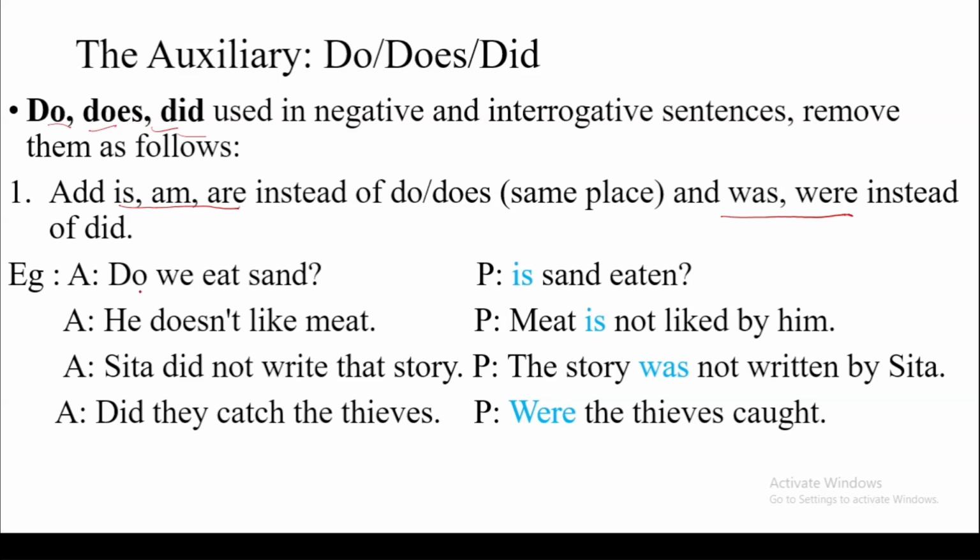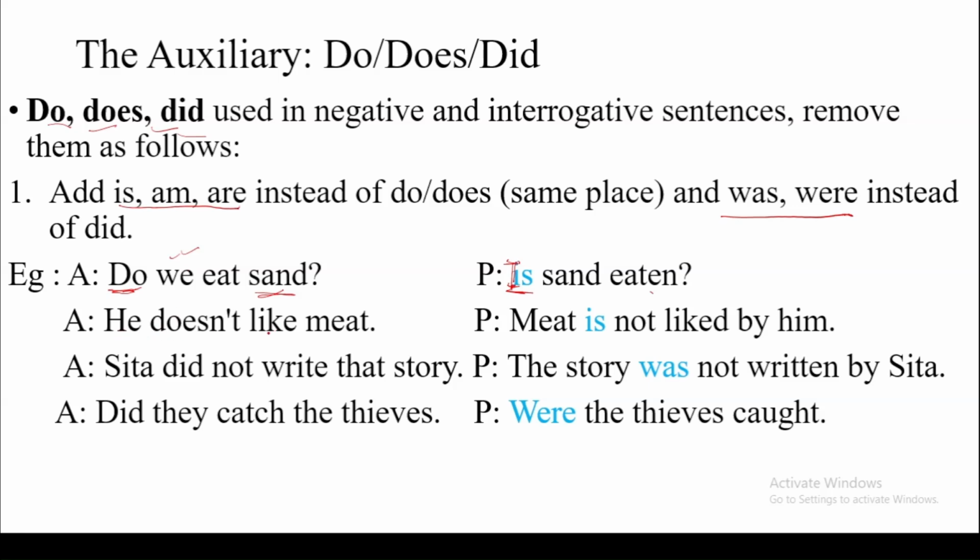Look at this example. Do we eat sand? So we have do here. We have to change do into is, am, are, because do and does are changed into is, am, are. So with sand we have to use is. Is, this should be capital. There is a mistake, this I should be capital. Is sand eaten? We don't need to write by us, because we is a pronoun. We already studied. Look at another example.